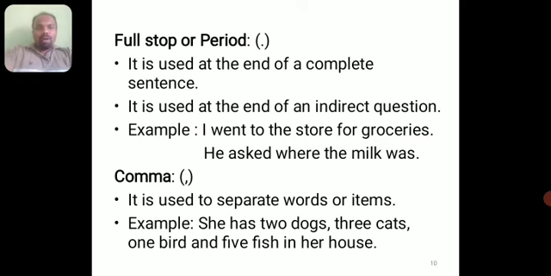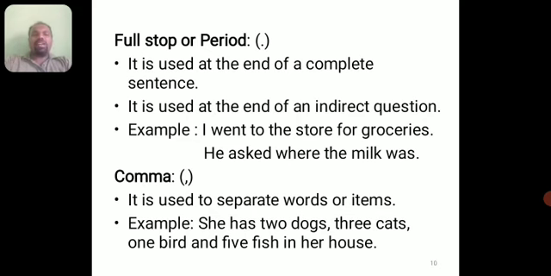So, full stop or period. As I told you just now, full stop can also be called a period. In brackets I have given the punctuation mark also. It is used at the end of a complete sentence. So where do you use a full stop or a period? After making a complete sentence, we use a full stop. For example, look at the example sentences here. It is also used at the end of an indirect question. So it is used at the end of a complete sentence as well as at the end of an indirect question.